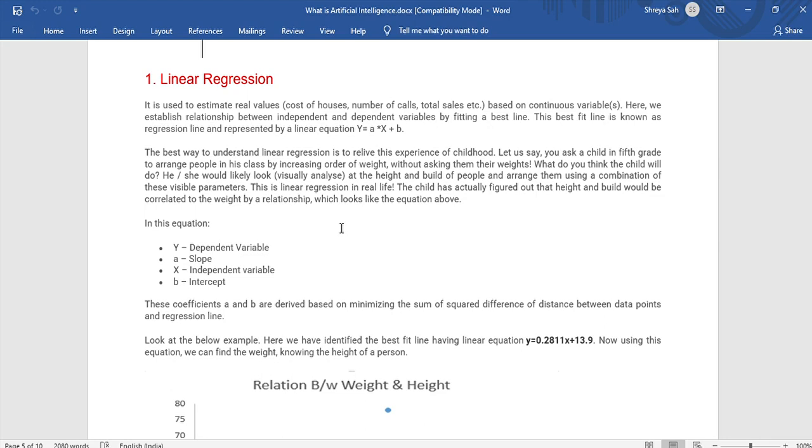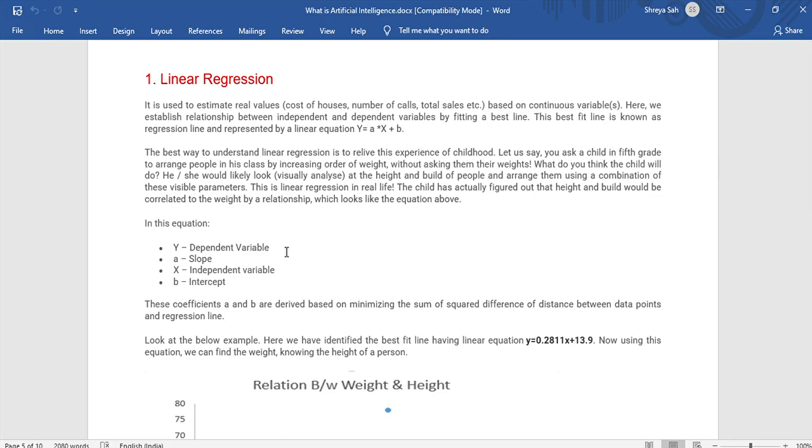Generally, the child will look at the other kids, at their weight or physique. If somebody is a little healthy, he'll put them in a higher weight category. If somebody is thin and the height is less, he'll put them in a lower weight category. So he will see two things: the buildup of a student and the height of a student, and then find out the weight accordingly. This weight, which he is trying to find out, becomes our dependent variable. And what is it depending on? It depends on the height and the buildup of the student. So these two become your independent variables.